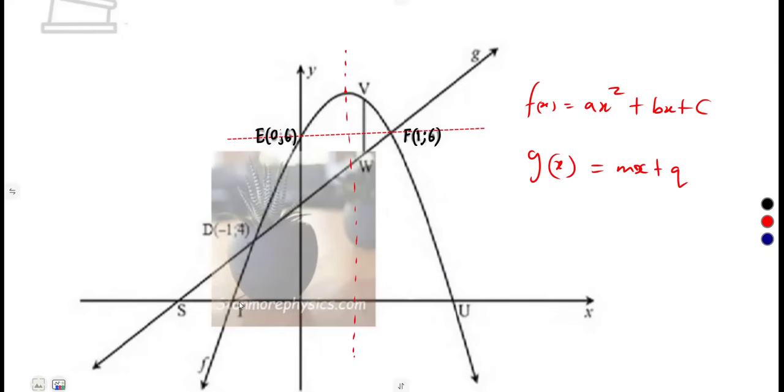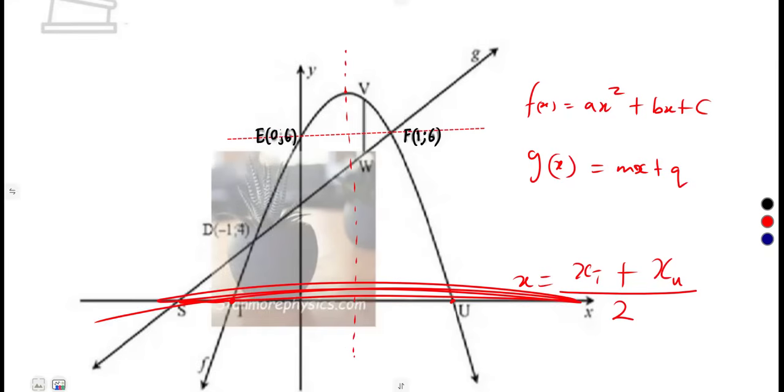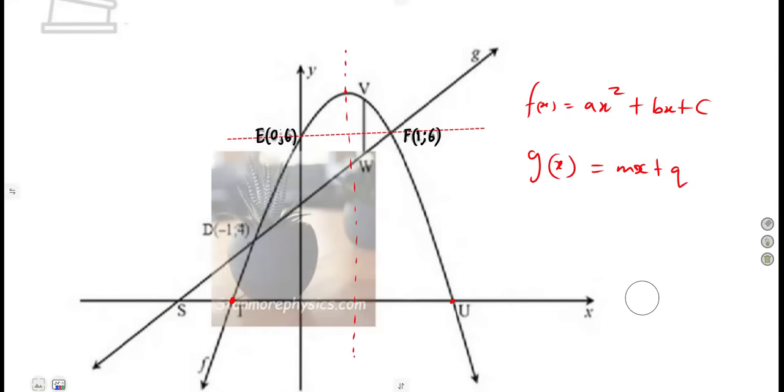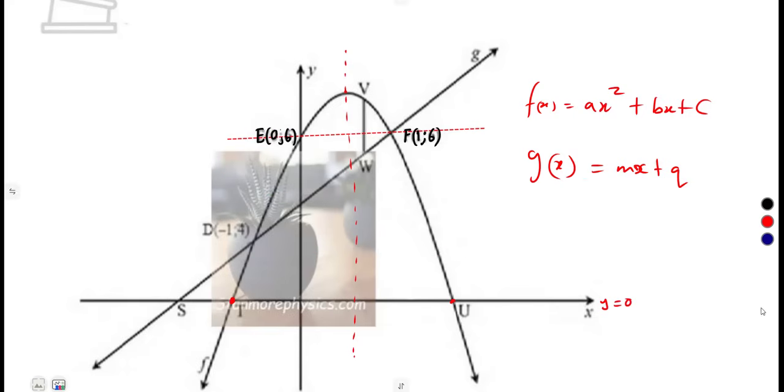It can be the average of this point T and U. You take the x value at T plus the x value at U, divide by 2. It gives us the axis of symmetry, because it is from a horizontal line. You were used to that because it is on the x-axis. We are not talking about much, but the idea there was it must be from a horizontal line. So then they avoided giving you that condition.